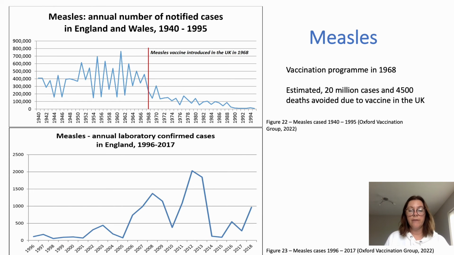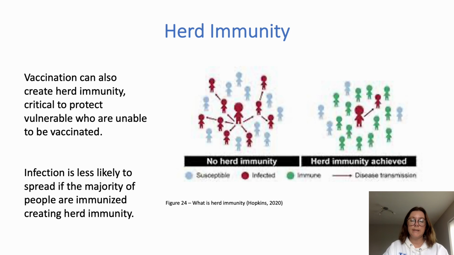There are many benefits of vaccination programs. Extending life expectancy can be seen in the COVID-19 vaccination program. Other benefits include economic growth, due to poor health in unvaccinated people, and cost saving within healthcare, as vaccination programs are much cheaper than the cost of treating disease. The concept of herd immunity is that if the majority of people are immunised, then the spread of the infection will be less likely, therefore preventing the vulnerable from catching the disease.